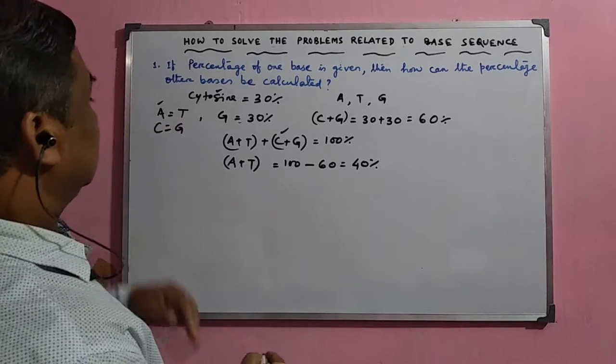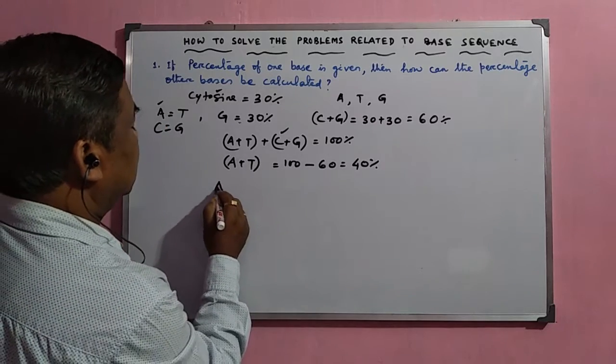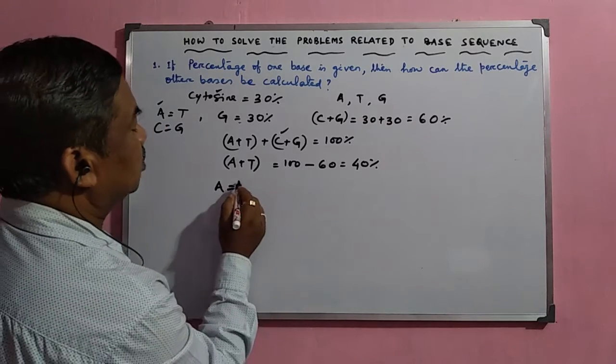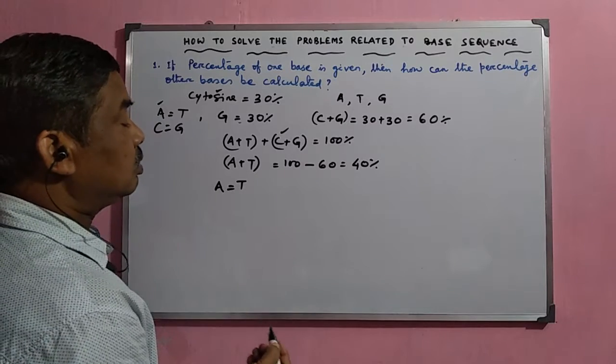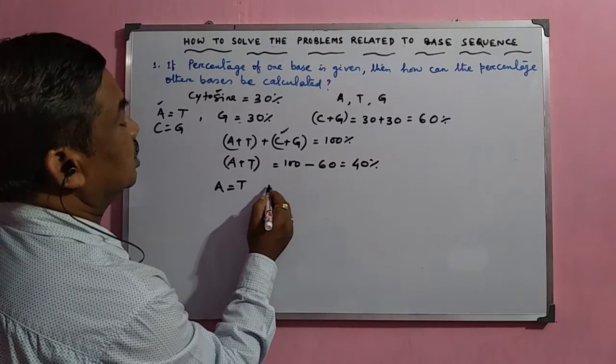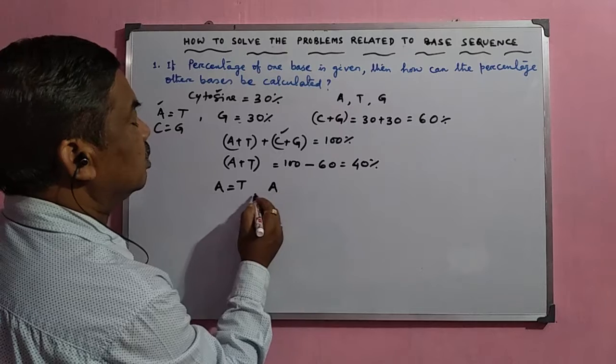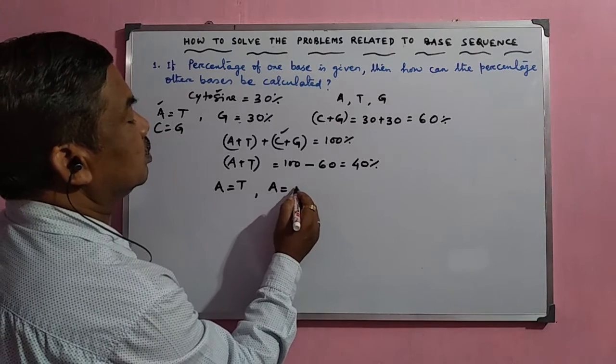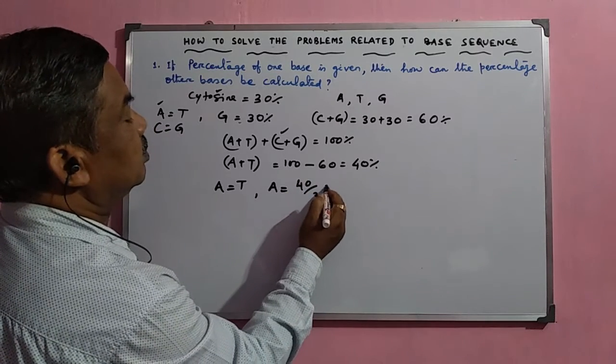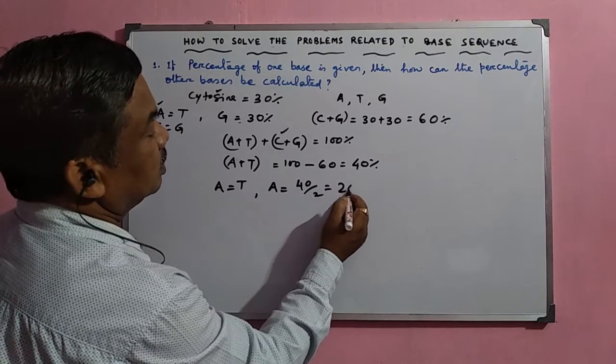So now we know that the number of adenine bases is equal to the number of thymine bases. A is equal to T. So that is why the number of nitrogenous bases A is equal to 40 divided by 2, which is equal to 20%.